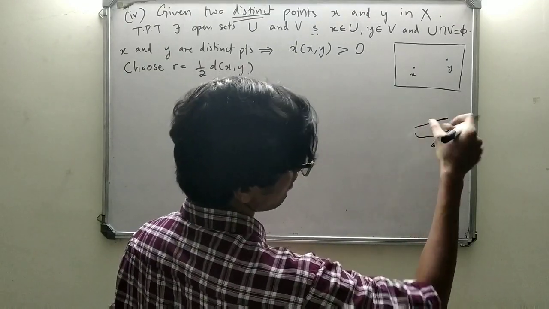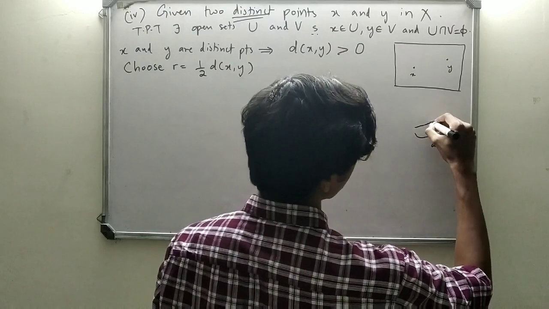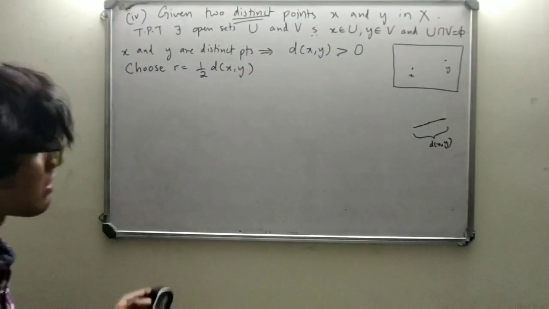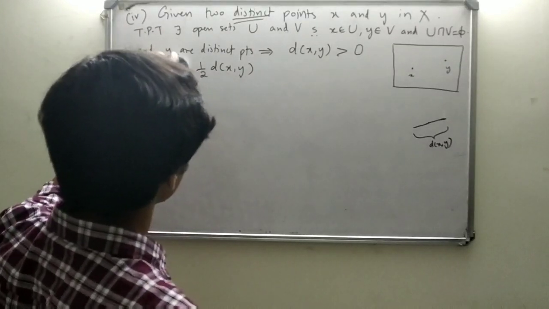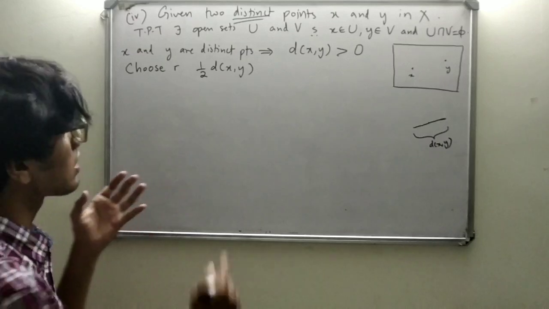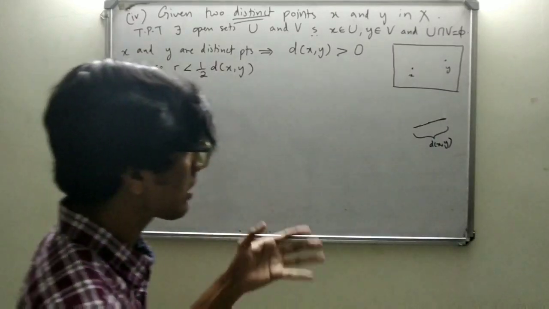And I'm going to take half of this. Okay, take half of this. So, choose r which is less than half of this, right? Not half, equal to half. So we choose an r which is less than half of this. So we'll get to that.